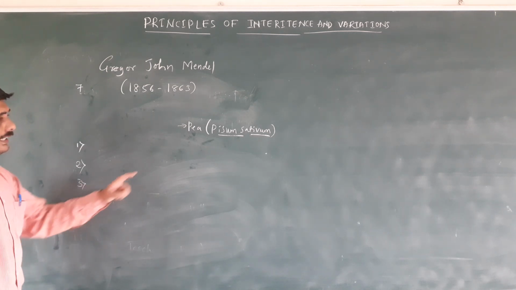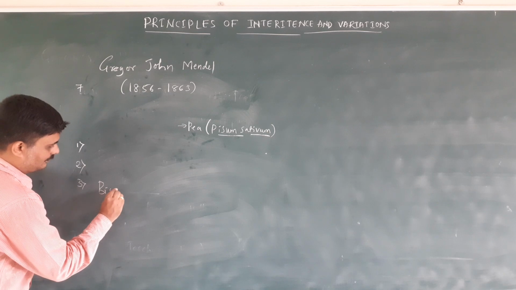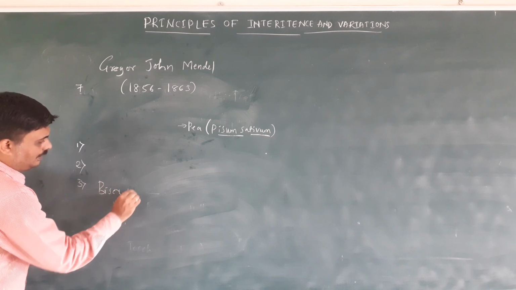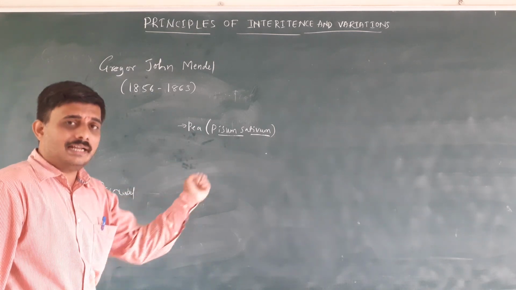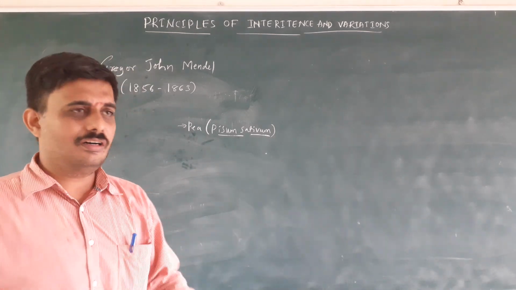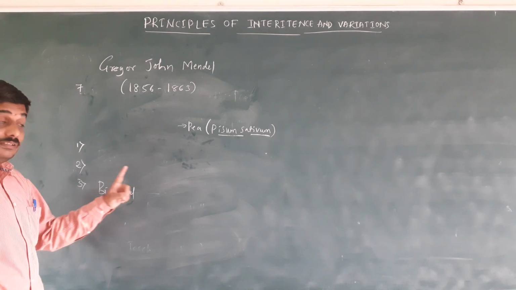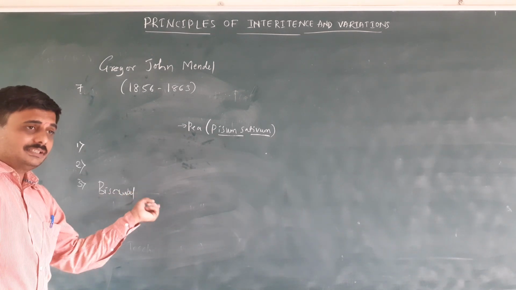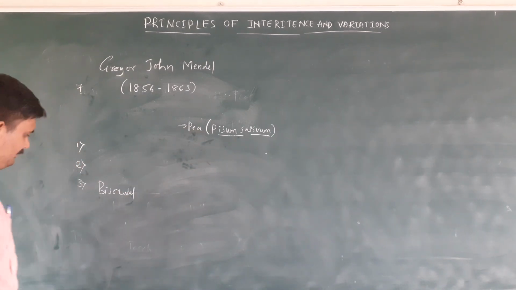Third, it is a bisexual flower, so both self-pollination and cross-pollination occur in the pea plant.